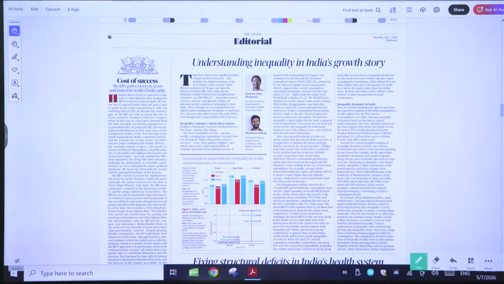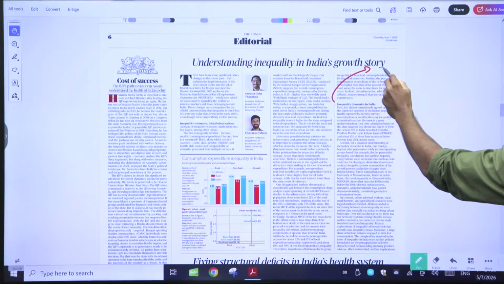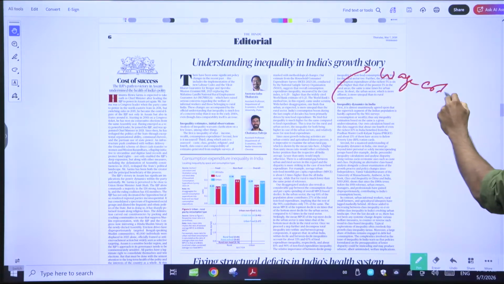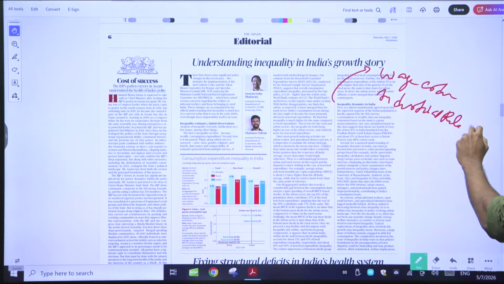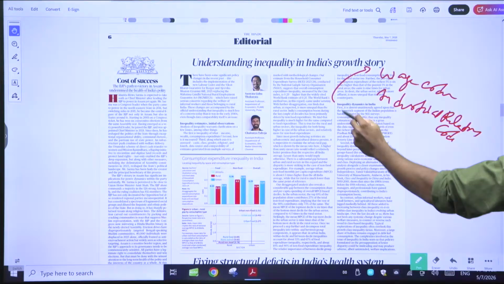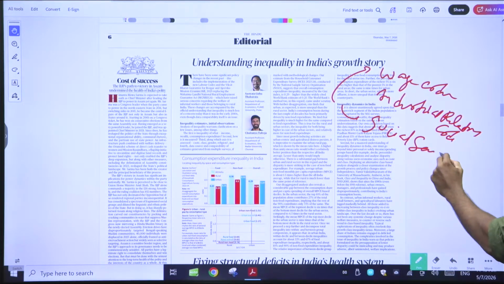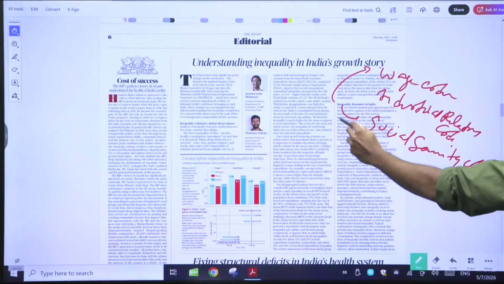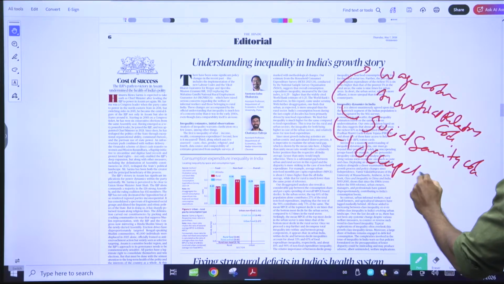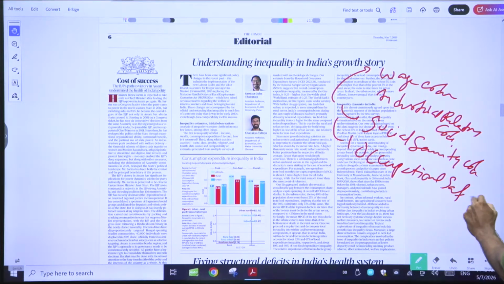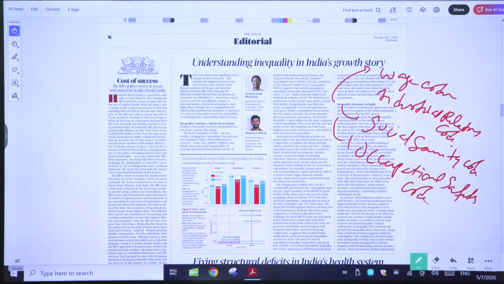We have many aspects. Firstly, it's saying that we have labor codes. What are the labor codes? Labor codes are the wage code and the industrial relations code. Then you have the social security code. Lastly, you have the occupational safety code. These are all the labor codes that have